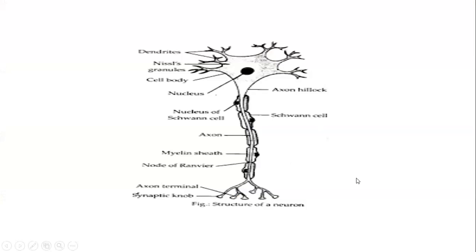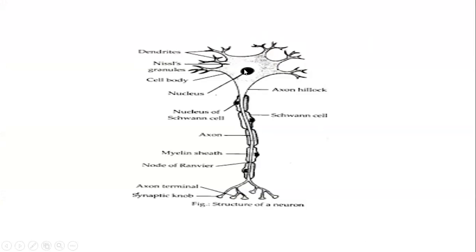So here you can see the diagram. Is it visible to everyone? Yes, ma'am. Okay, so you can refer to figure 7.1 of the NCERT textbook, chapter 7. The same diagram is there also. Here this branch-like structure is called dendrites.